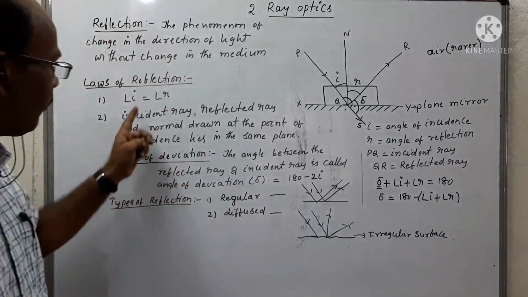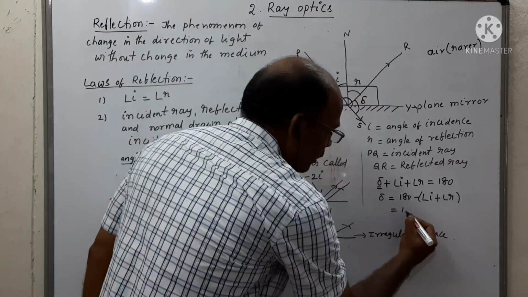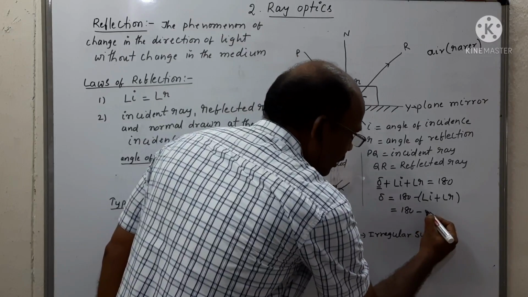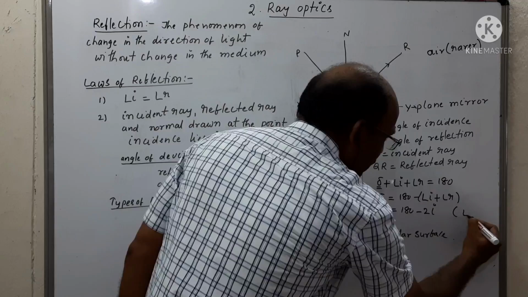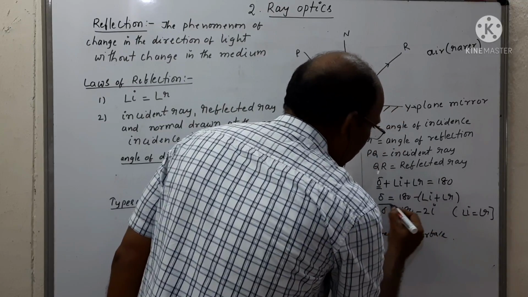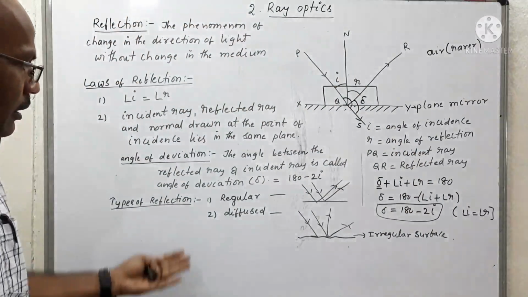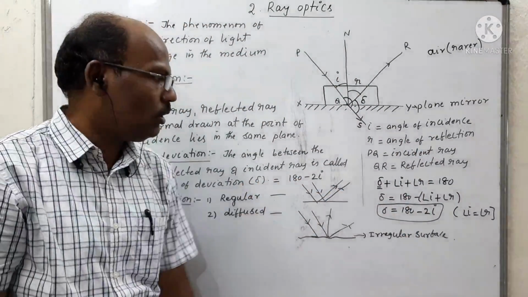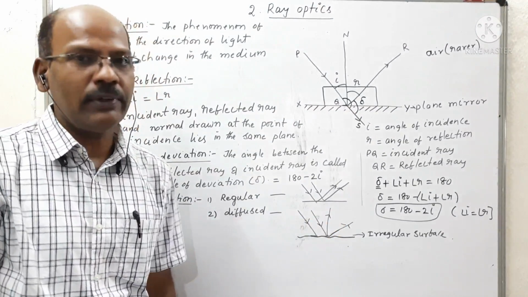But from the first law of reflection, angle I is equal to angle R. So we can write 180 minus 2I. Why? Because angle I is equal to angle R. Therefore, delta is equal to 180 minus 2I. The angle of deviation is always equal to 180 minus 2I. So this is the angle of deviation.